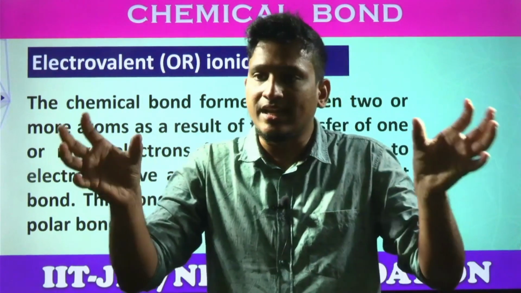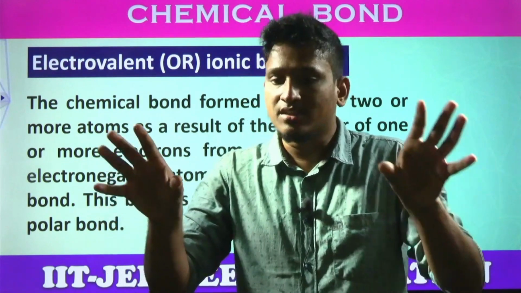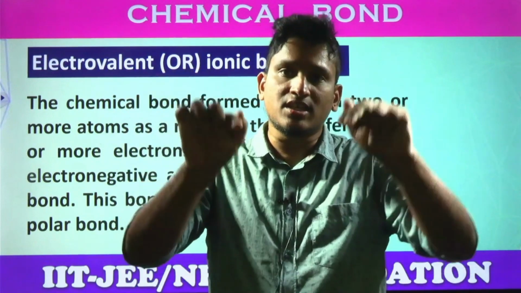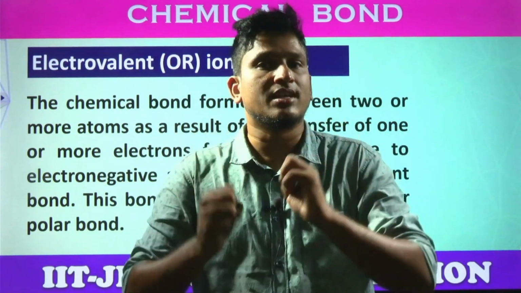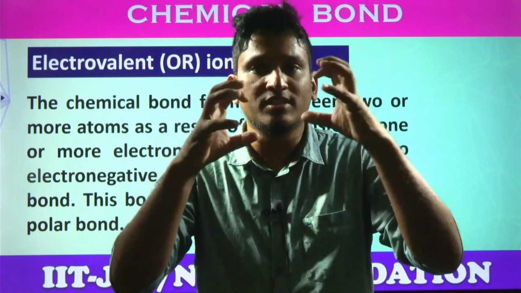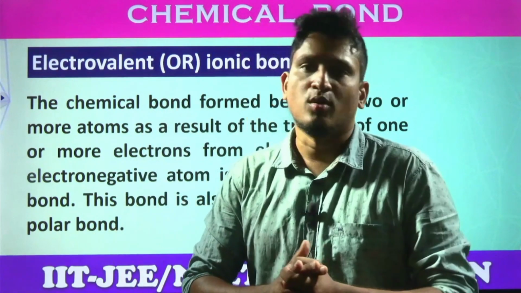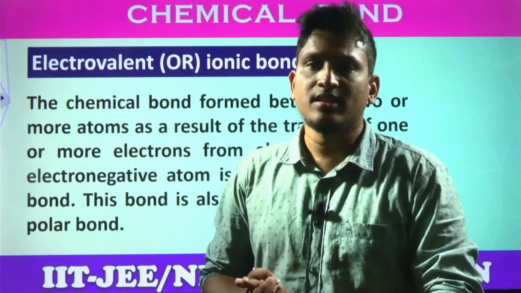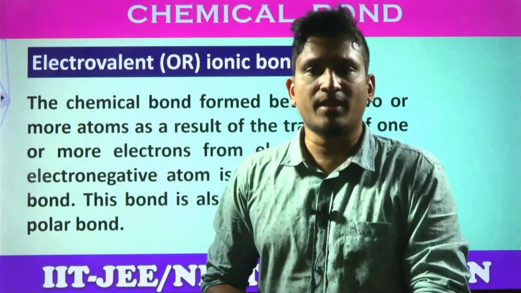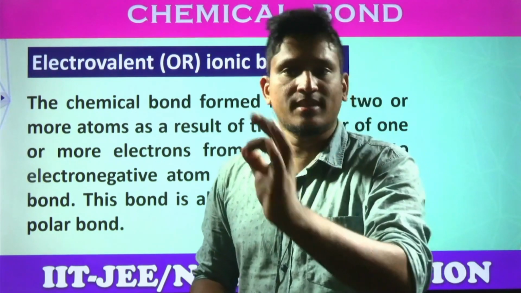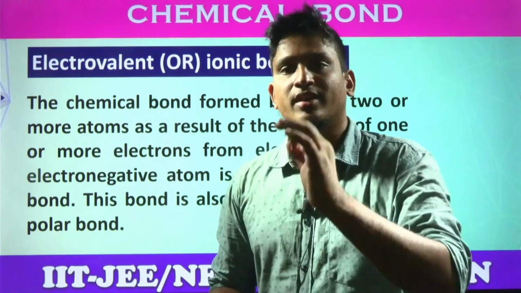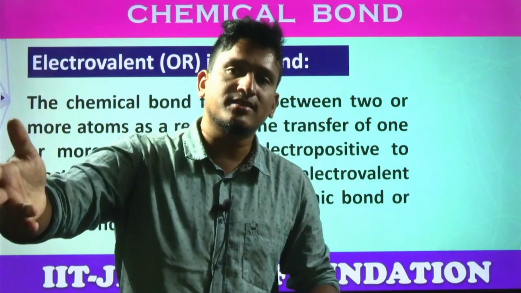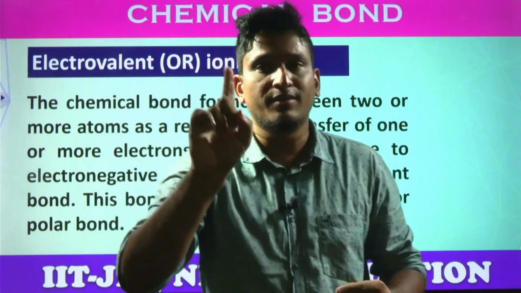So ultimately, after getting the noble gas configuration, are they stable and completely unreactive? No, they still carry the charges. In order to neutralize the charge, they show these opposite attractions, and the attraction between the opposite ions is called ionic bonding. To identify ionic bonding, we have experimental data: if the electronegativity difference between the combining elements is greater than 1.7, then definitely the bond is ionic. That means one atom should have the capacity to lose electrons and the opposite atom the capacity to gain electrons, then only will they form ionic bonding.